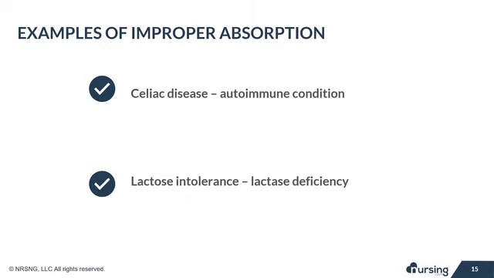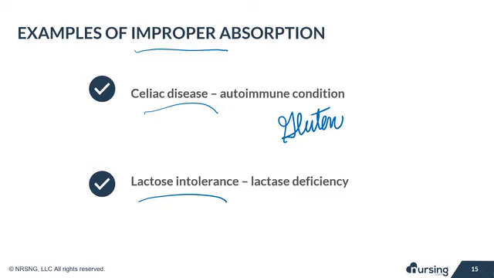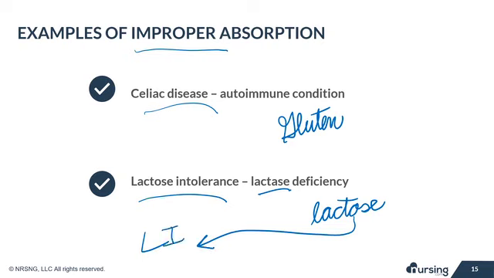A few examples of improper absorption include celiac disease. It's an autoimmune condition where gluten will attack the villi of the small intestine. Because of the damage done to the villi, it flattens them out, and that causes a decrease in nutrient absorption. Lactose intolerance is a lactase deficiency. Lactase is the enzyme that breaks down lactose that's common in milk and milk products. Because of this, the lactose will travel down to the large intestine where it's fermented by the gut bacteria. This causes the common symptoms such as gas, bloating, and diarrhea.